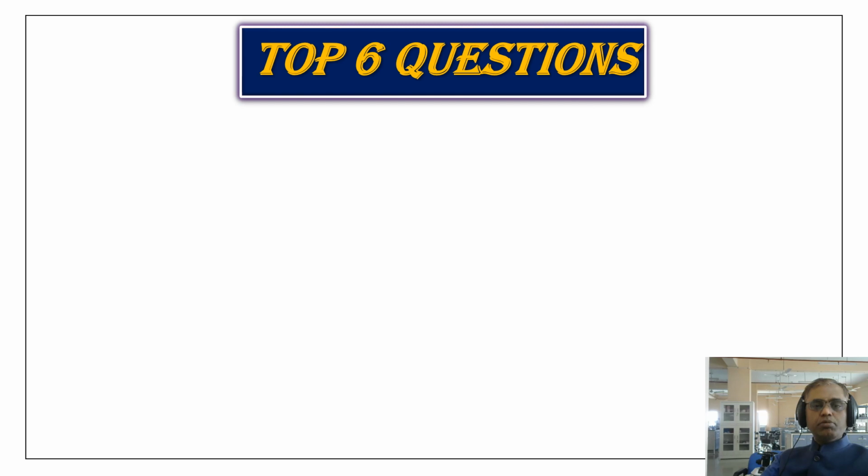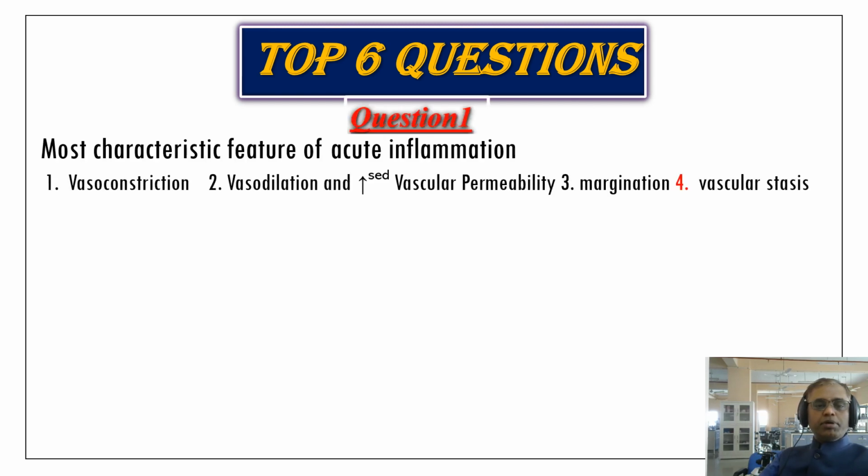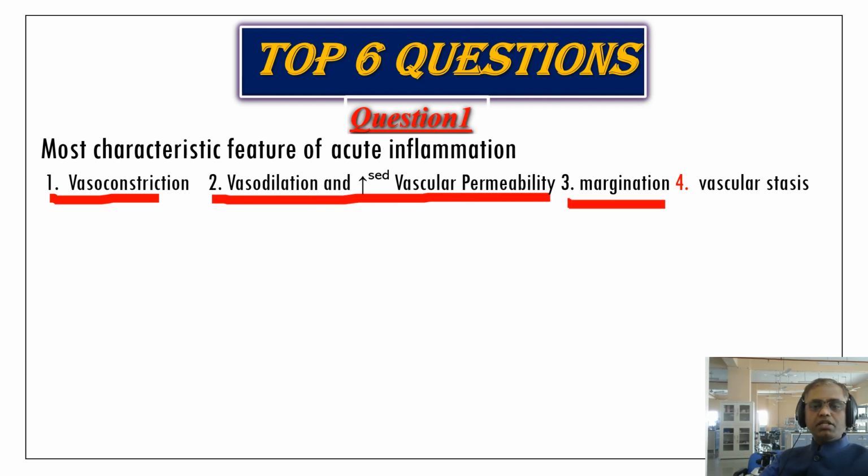So let us discuss the top 6 questions. Question number 1, most characteristic feature of acute inflammation: vasoconstriction, vasodilatation and increased vascular permeability, margination, or vascular stasis.